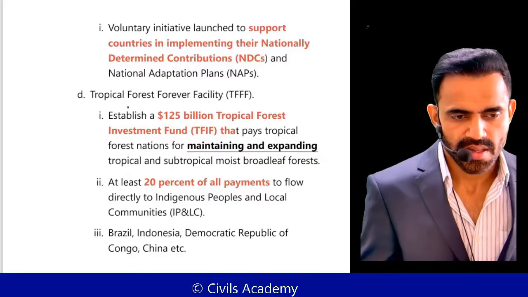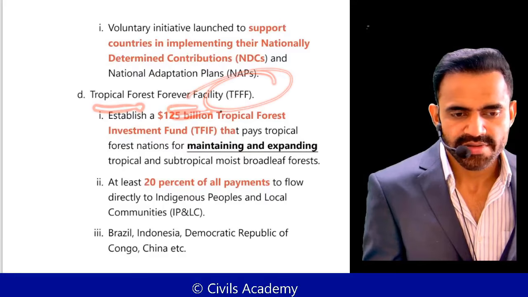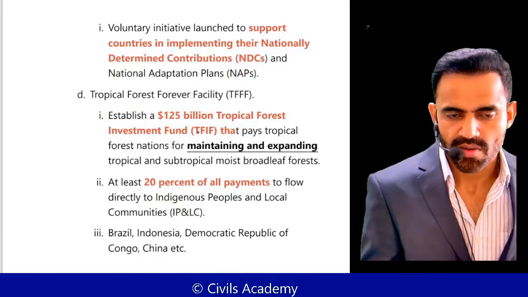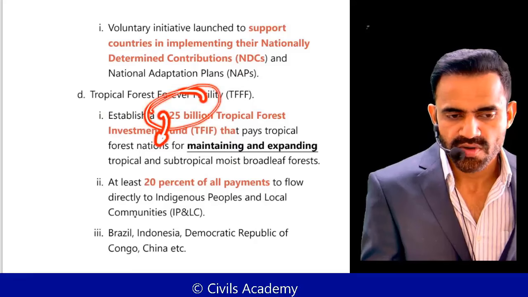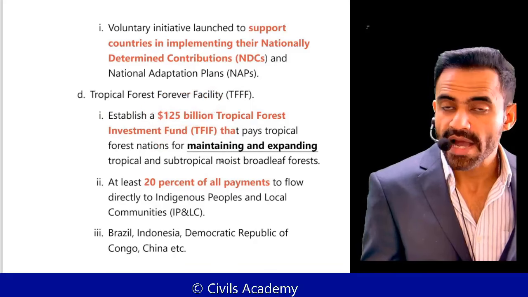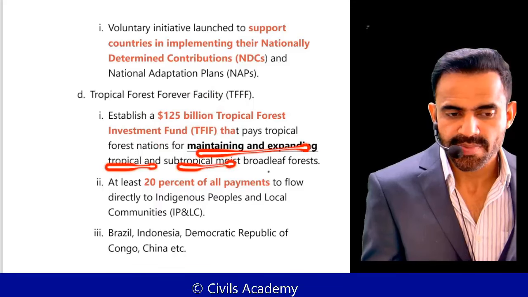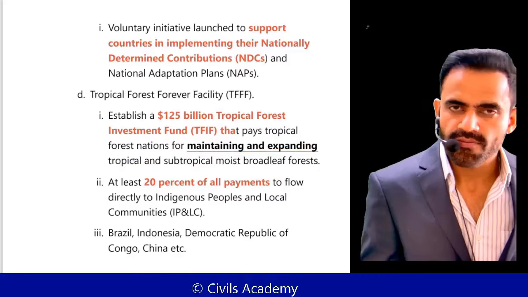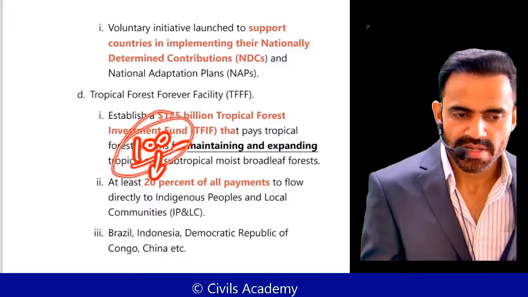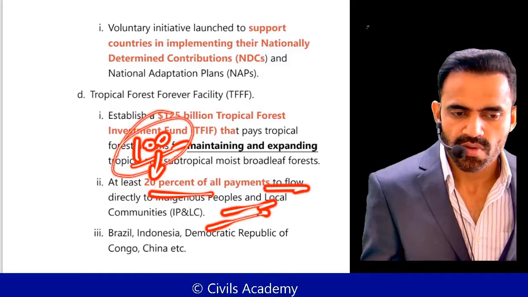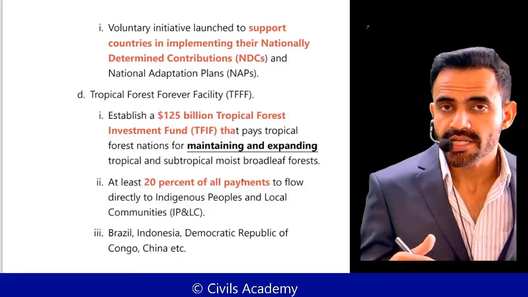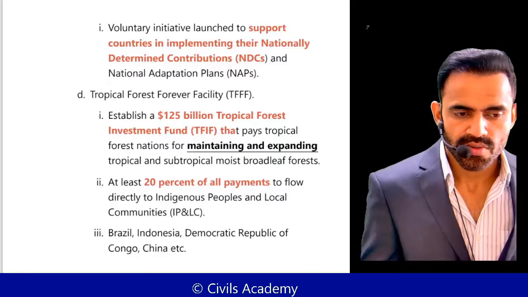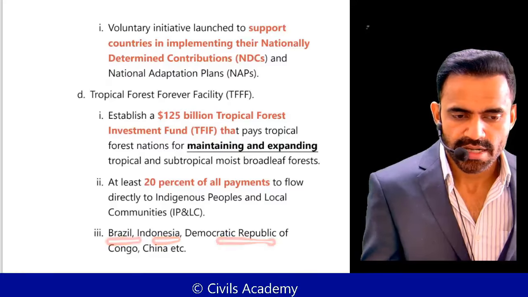Then there is the Tropical Forest Forever Facility. Under this there is funding of $125 billion. What will be done? This funding will be given to the tropical countries. Why will this be given? So that they can maintain and expand the tropical and subtropical forests. Out of that funding, let's say a country received 100 rupees. Out of that, 20 rupees need to be given to the local communities. That simply means we are ensuring people's participation in this forest conservation. This initiative is by Brazil, Indonesia, DRC, and China.